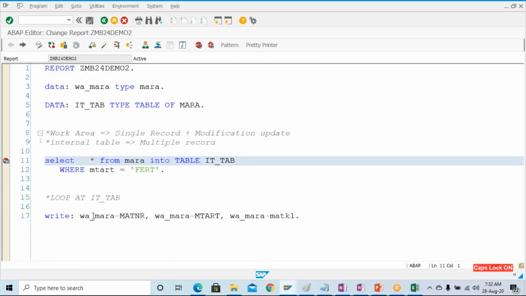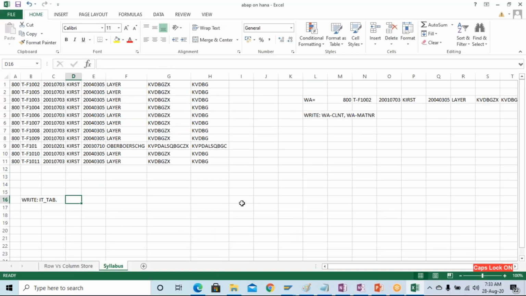Now one by one, I want to put data from this internal table into the work area. To do that we have to write some code. We are going to put a loop.